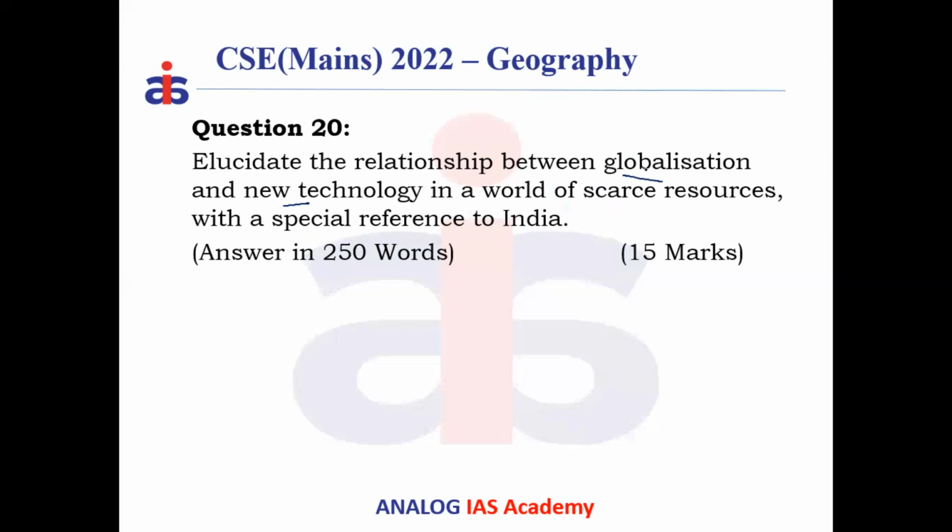Globalization means when the international borders become weak and the goods, services, ideas, money, technology, all are flowing across the international border, then this kind of situation is called globalization, and that's resulting into what? Formation of a global village.